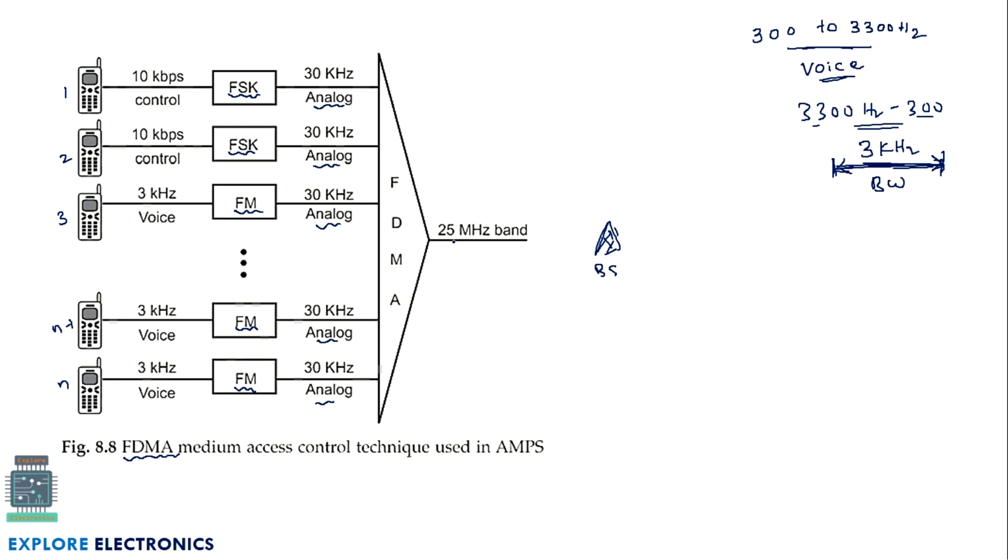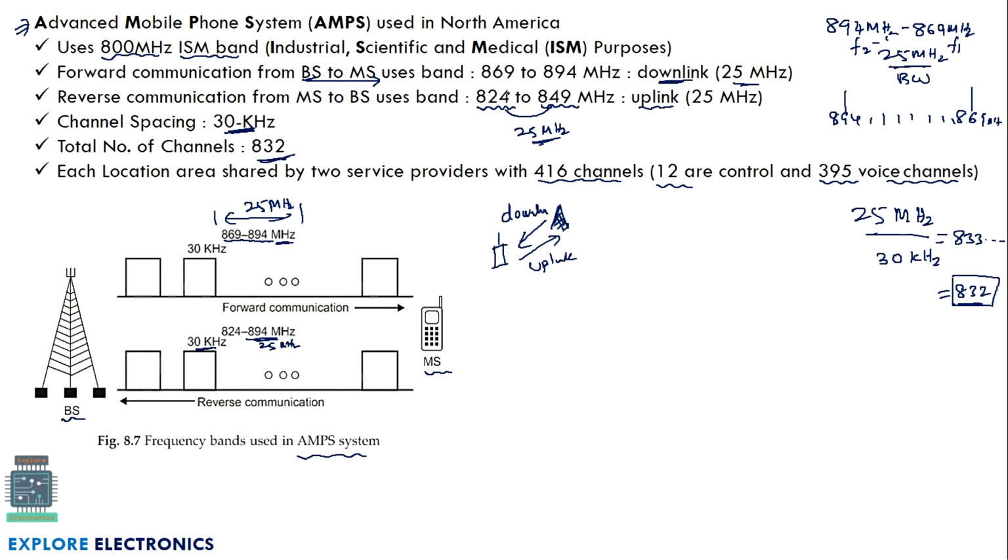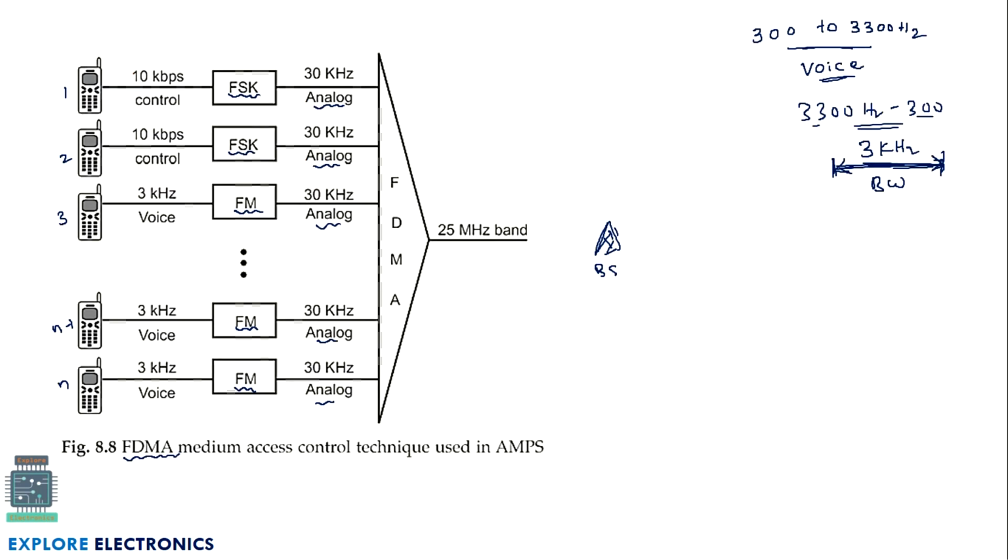This will have a bandwidth of 25 megahertz. Why is it 25 megahertz? We have a downlink and uplink each with a bandwidth of 25 megahertz. That is the indication here. It is the output of FDMA through the 25 megahertz band.